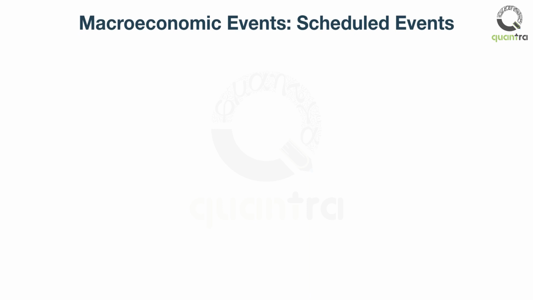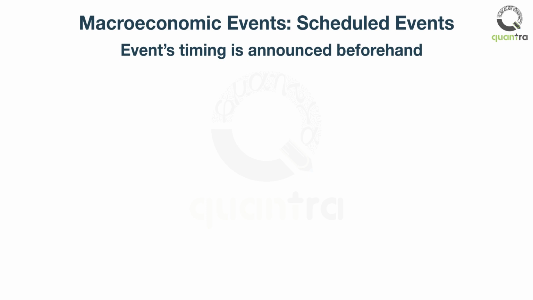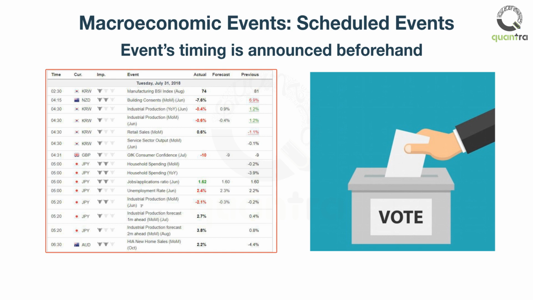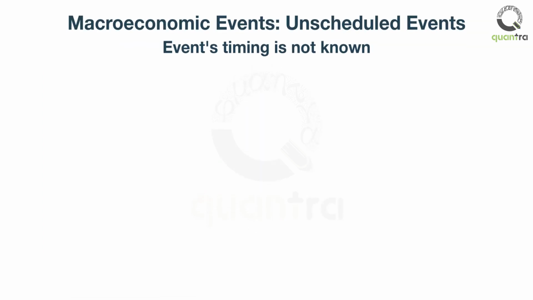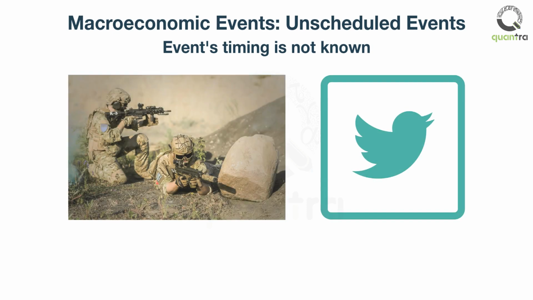The Forex markets are heavily influenced by scheduled and unscheduled events. Scheduled events are those events whose event timing is announced beforehand. For example, a central bank's interest rate decision, an election outcome, etc. Conversely, an unscheduled event is one which is not expected to happen or whose timing is unknown. A declaration of war, or a tweet from a political leader, etc. These unscheduled events are rare, but they increase the volatility of the market, as the market participants try to factor in the sudden development. Let us look at some of the scheduled macroeconomic events that affect the Forex market.